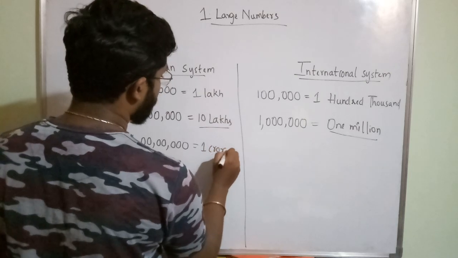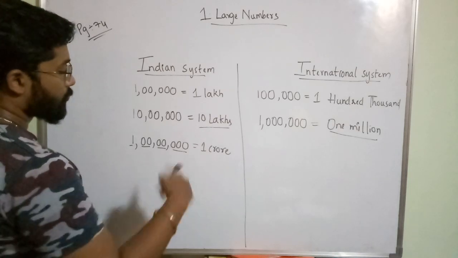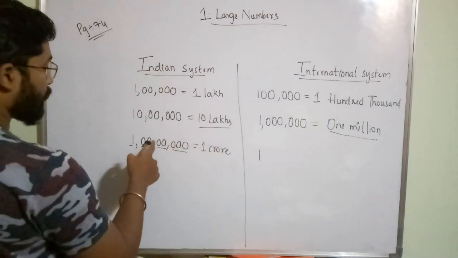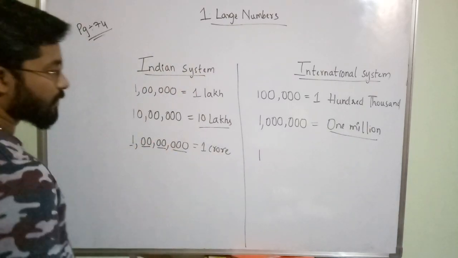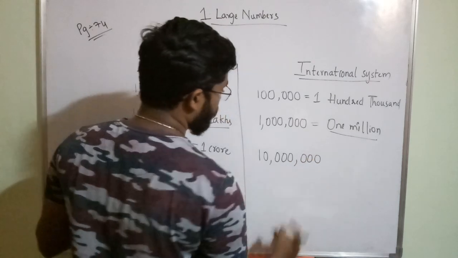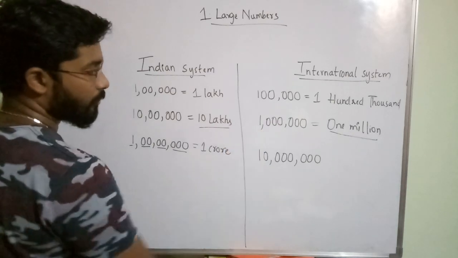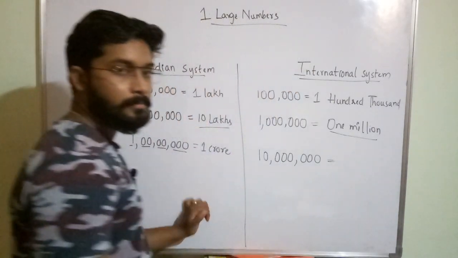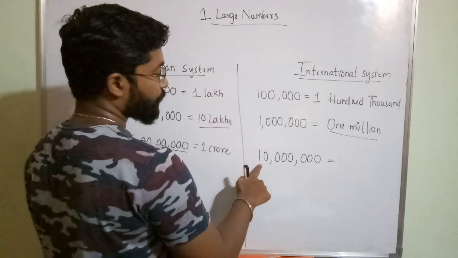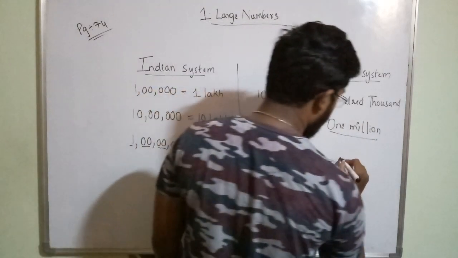It is called 1 crore. This is ones period, thousands period, lakhs period, this is crores. So how can we write this in international system? 1 2 3 4 5 6 7 8, 8 digits are there, no? 3, 3 and 2, because one digit is added to this. This is ones period, this is thousands period, this is millions period. So from here millions is starting, 1 million, this is 10 million.